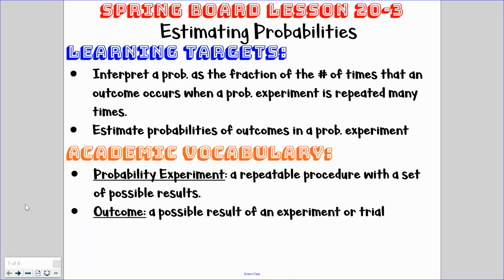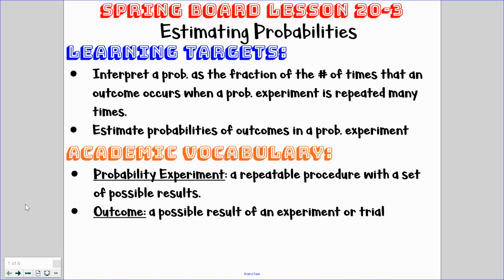Our learning targets for today are interpreting probability as a fraction of the number of times that an outcome occurs when a probability experiment is repeated many times. Also, we're going to be estimating probabilities of outcomes in a probability experiment. I'm keeping a probability experiment as part of our academic vocabulary. Remember, we're going to be looking at things like dice rolls, flipping coins, spinning spinners, pulling things out of bags, etc. Remember, the word outcome is the result of an experiment or a trial.